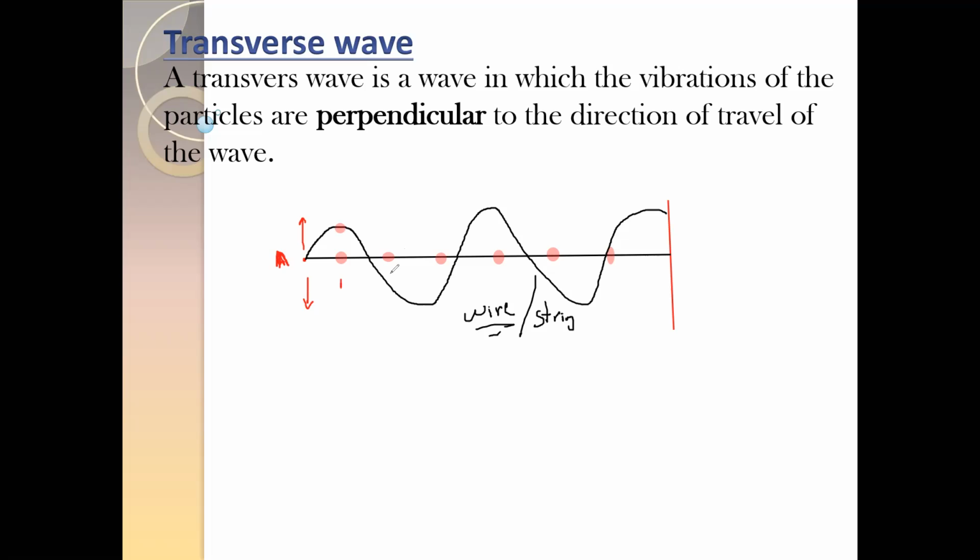If this was particle 2, what will be the new position of particle 2? Particle 2 will be down. So particle 1 moves up, particle 2 moves down. Which direction are the particles moving or vibrating? The particles are actually moving up and down, this is the movement of the particles.